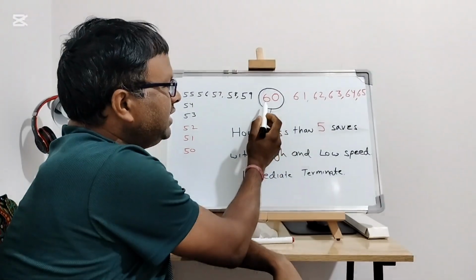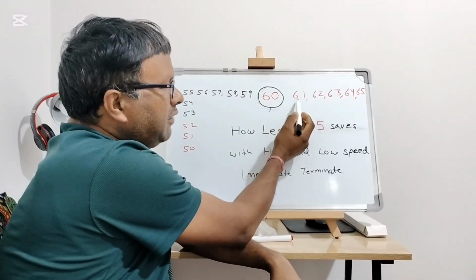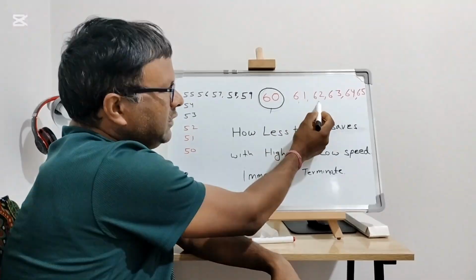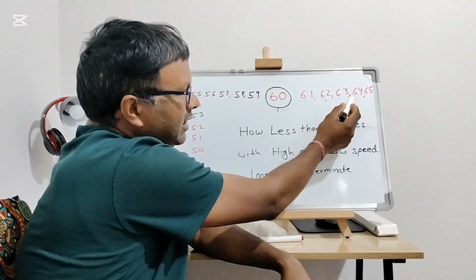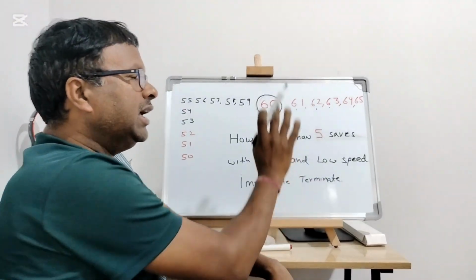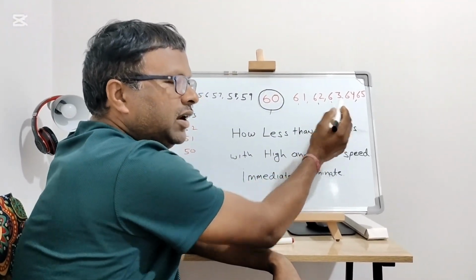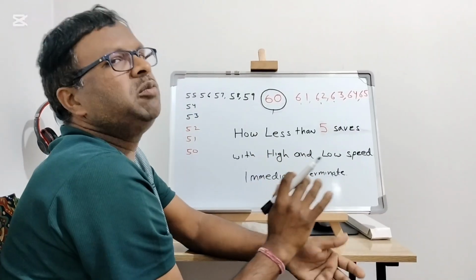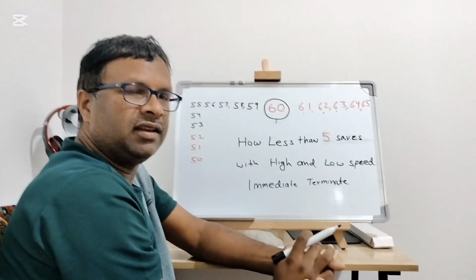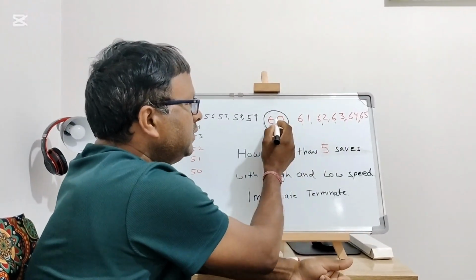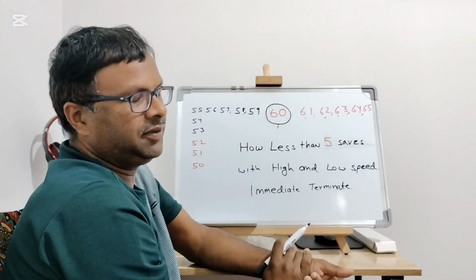In a 60 zone, if you drive at 61, 62, 63, 64, you can go a maximum of 64, but you need to bring your speed back to 60 or under within 5 seconds.